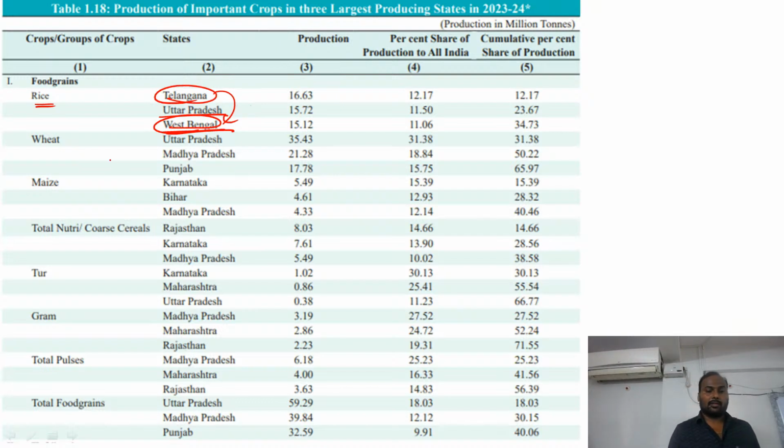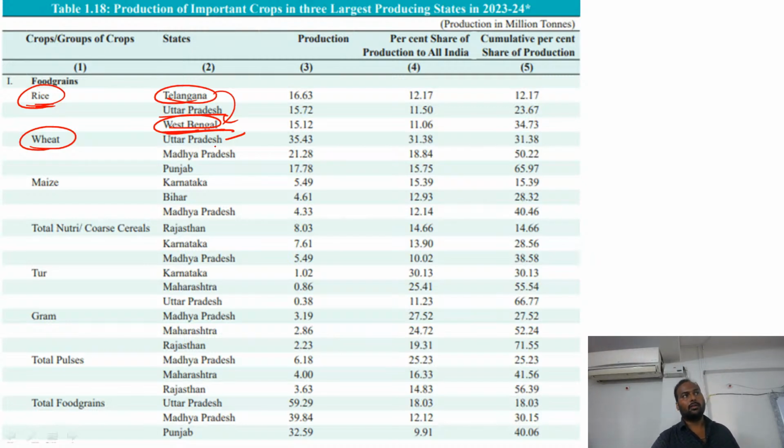Now comes wheat. Wheat is a rabi crop, whereas rice is a kharif crop. I already said that when you move above the Tropic of Cancer, you can see good growth of wheat. South India generally is not suitable for wheat. Remember that Uttar Pradesh, being the largest state, has good irrigation facilities and low temperatures during the winter season, particularly January and February, and the conditions around March are very ideal for the harvesting of wheat.